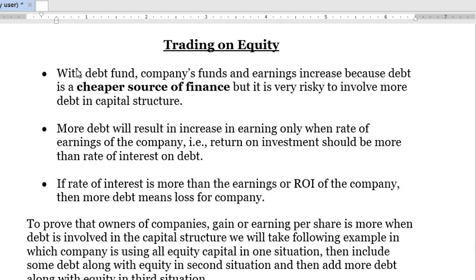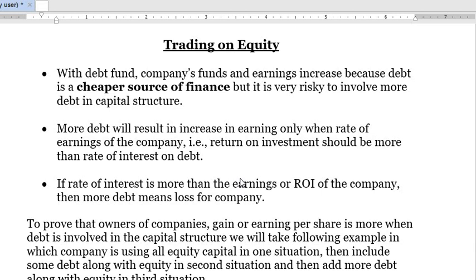This situation will only arise when the return on investment rate is more than the interest rate on the debentures. That is, if your ROI is greater than the interest rate.